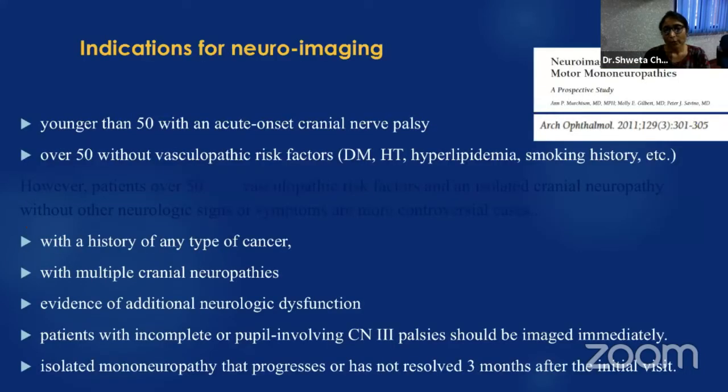So the indications for neuroimaging in cranial mononeuropathy are: younger than 50 with an acute onset cranial nerve palsy; over 50 without any vasculopathic risk factors like diabetes, hypertension, but a history of any type of cancer; multiple cranial neuropathies; evidence of additional neurologic dysfunction; any pupil-involving palsy; and isolated palsy that has progressed over a period of time.